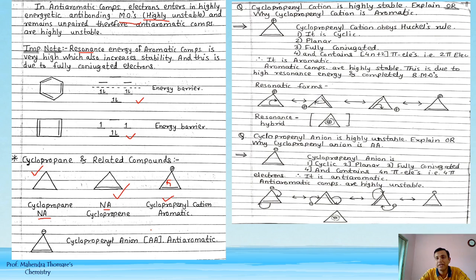Explain why cyclopropenyl cation is aromatic. So it is cyclic, जो मैंने अभी बताया आपको. Then it is planar. Then it is fully conjugated, means cyclic, planar, then fully conjugated, and contains 4n plus 2 pi electrons, that is 2 pi electrons. Here this bond is having 2 pi electrons. Therefore it is aromatic. Aromatic compounds are highly stable. This is due to high resonance energy and completely filled bonding molecular orbitals. So resonating structure ये ऐसे हम लिख सकते हैं इसका.